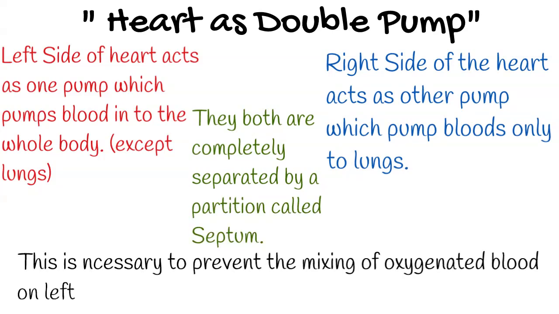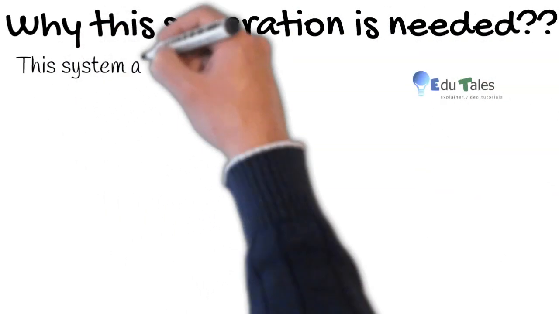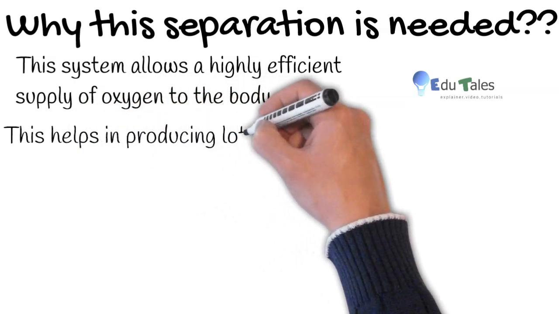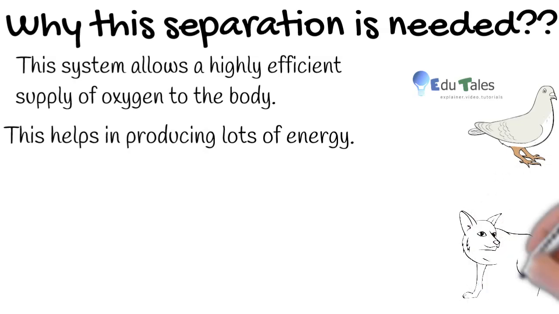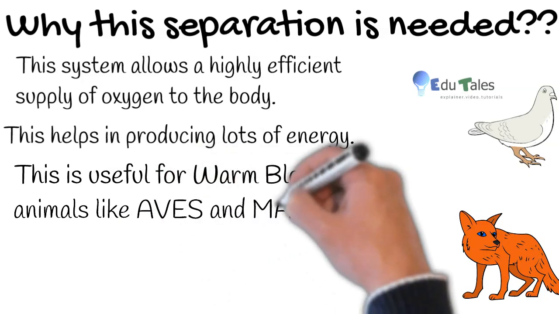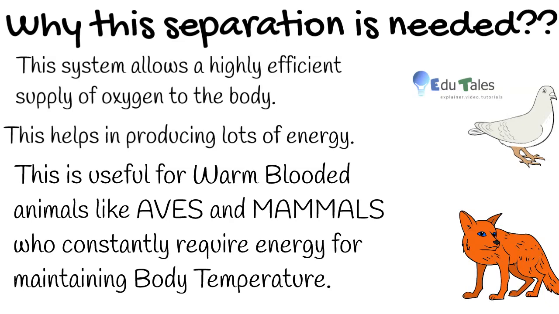This is necessary to prevent the mixing of oxygenated blood on left side with the deoxygenated blood on the right side. Due to this, we can say that heart acts as double pump. Now, why is this needed? This system makes efficient transport of O2 or oxygen to all body cells, which helps in producing lots of energy. This energy is useful for warm-blooded animals such as aves and mammals who constantly require energy for maintaining body temperature.